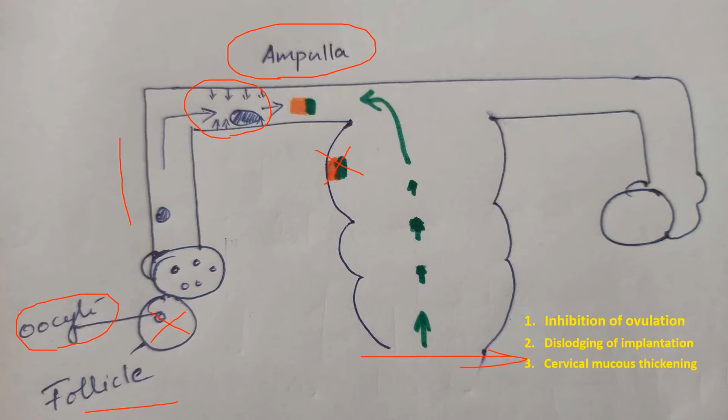Inhibition of ovulation can be done with the help of combined oral contraceptive pills, and cervical mucus thickening is mainly done by the progesterone only pill, that is the mini pill. Dislodging of implantation is mainly done in emergency contraception, the post coital contraception, or we call it morning after pills. So morning after pills can be used to dislodge the implantation.